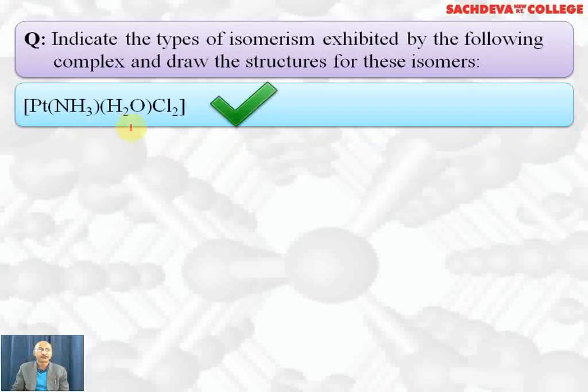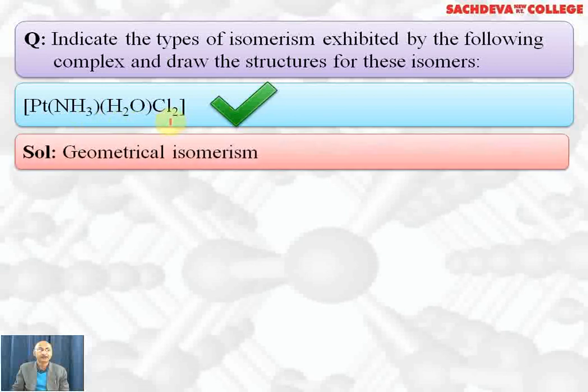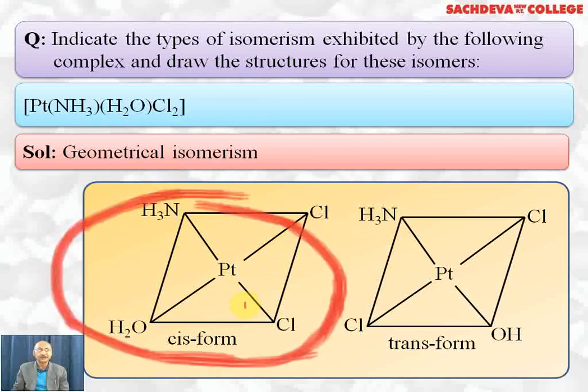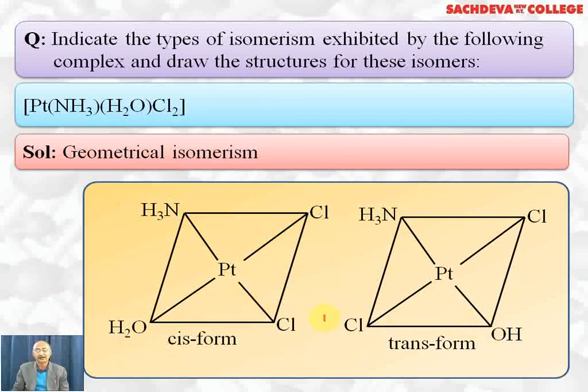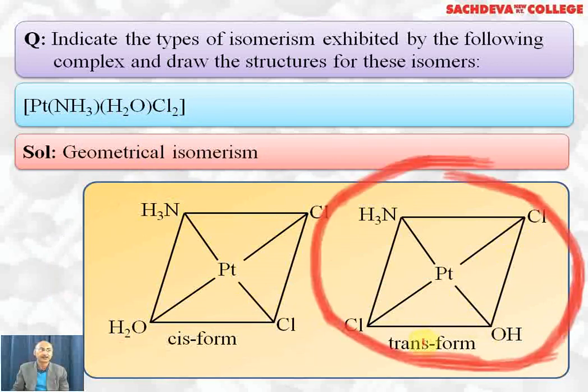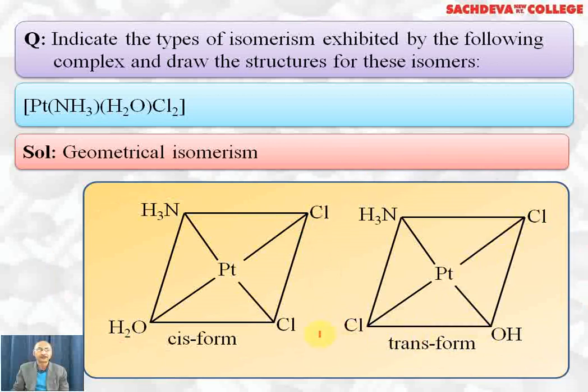Next, this complex, which has got one amine, another water and two Cl as ligands, will show geometrical isomerism because the two Cl are on adjacent positions. It will show the cis isomer, and when they are on opposite sides it will show the trans isomer. So these two, cis-trans isomerism, are possible in this complex.